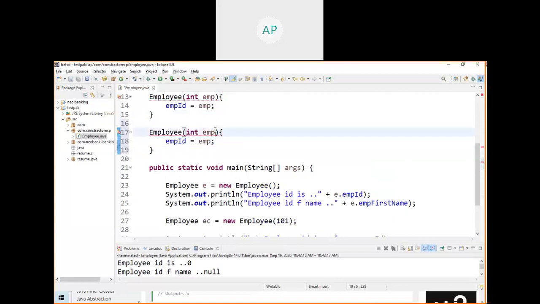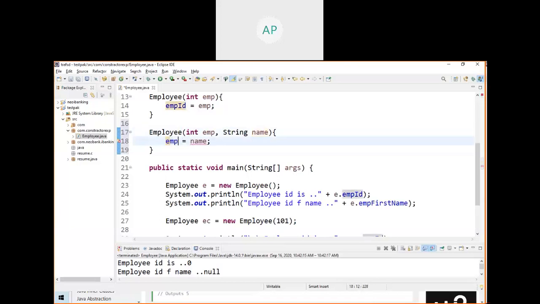Create a constructor with two parameters: int, and String emp name. Make it name.